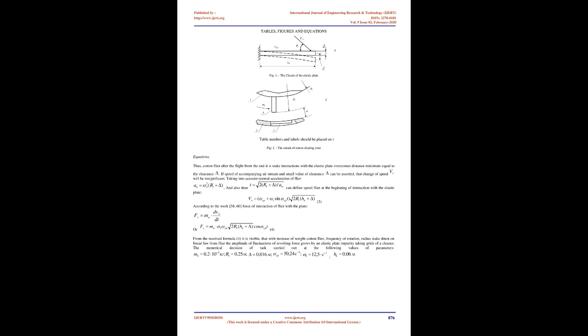Tables, figures, and equations. Fig. 1. The circuit of the elastic plate. Fig. 2. The circuit of the cotton clearing zone. Equations. Thus, the cotton flier, after the flight from the end of the stake to interaction with the elastic plate, overcomes a distance minimum equal to the clearance.